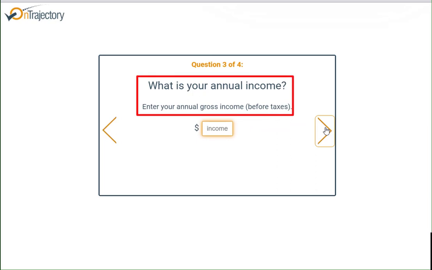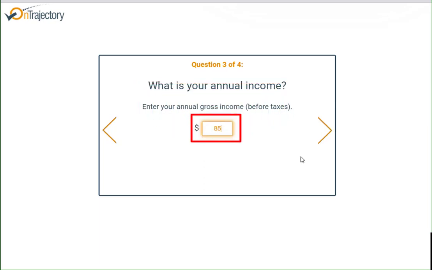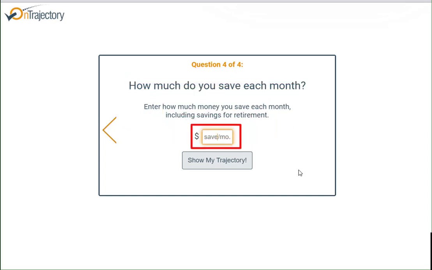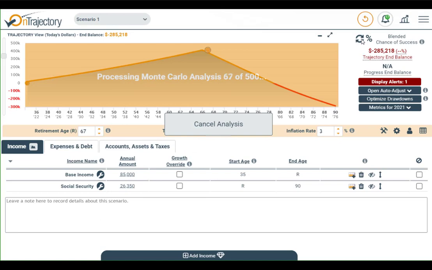Question 3. What is your annual income? Enter your gross income. That's the amount before taxes. How much do you save each month? Enter how much money you save each month, including for retirement. And that's it to get started.